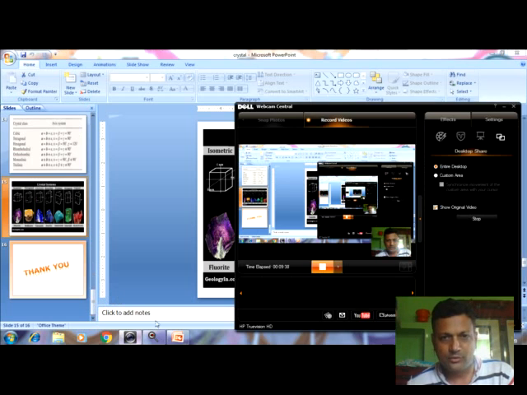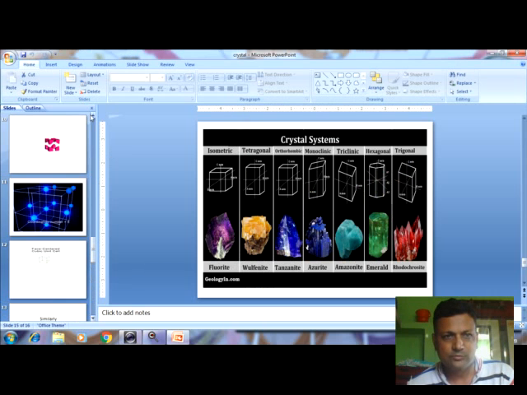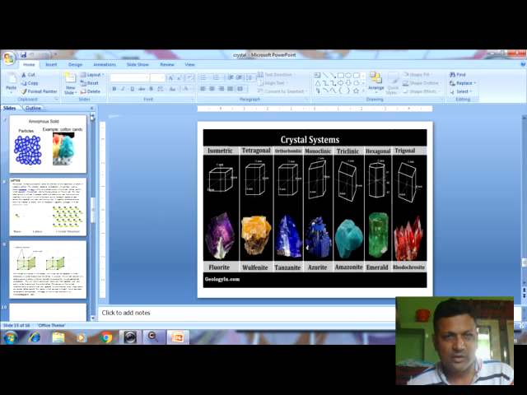Okay, so this is a brief description of crystallography. If you want to study crystallography more, the Miller indices and Bragg's law can be used to find out the crystallography system.